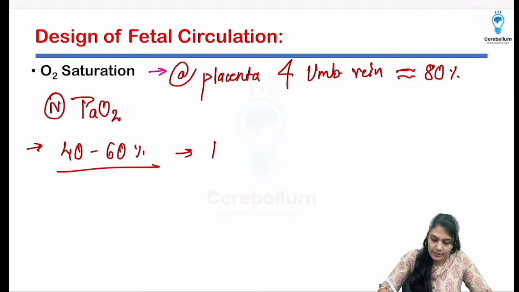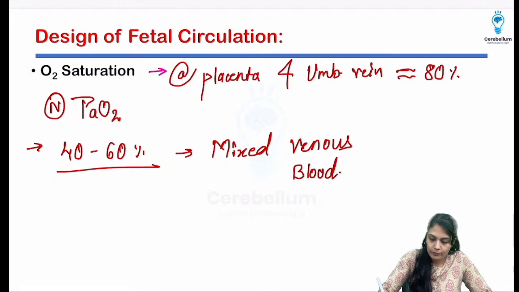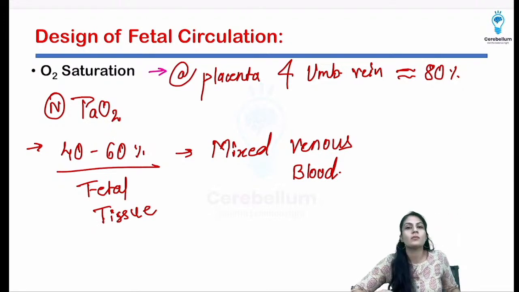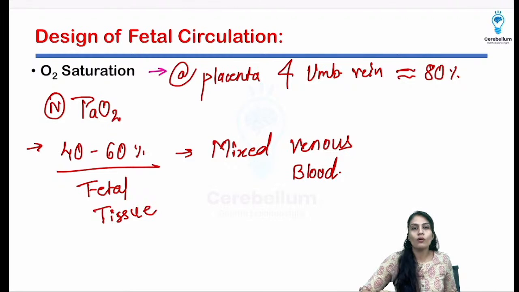So that means it is the mixed venous blood that the fetal tissues are going to get, which has around 40 to 60% of the partial pressure of oxygen.